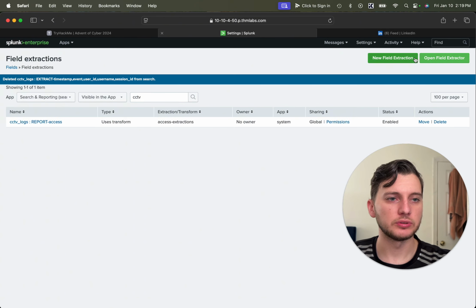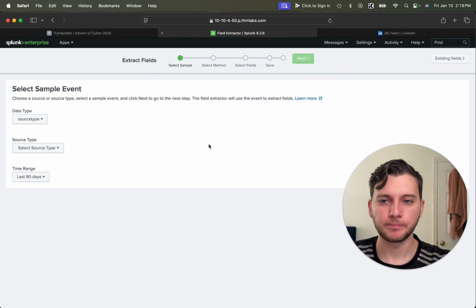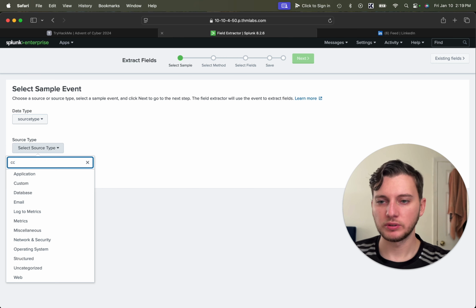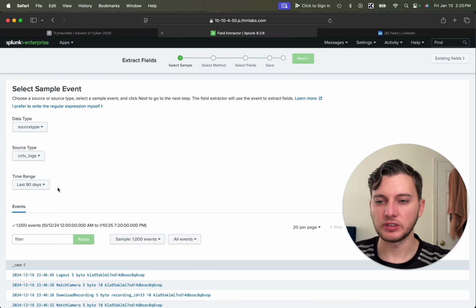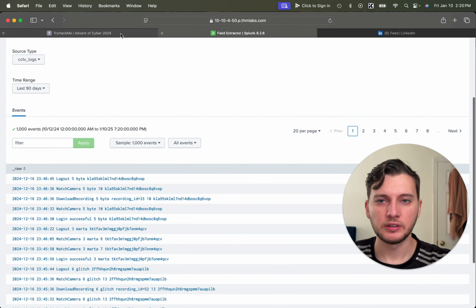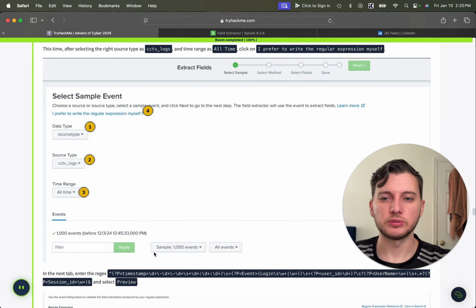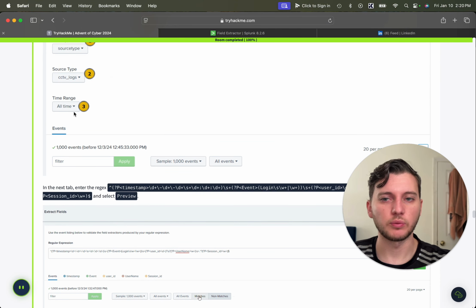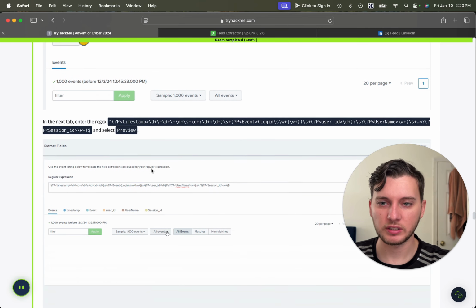and then we're going to do open field extractor. Source type is, yeah, it's fine, and we're going to do CCTV logs. Time range is fine, and we want to do all time, so I'll change that in a sec.